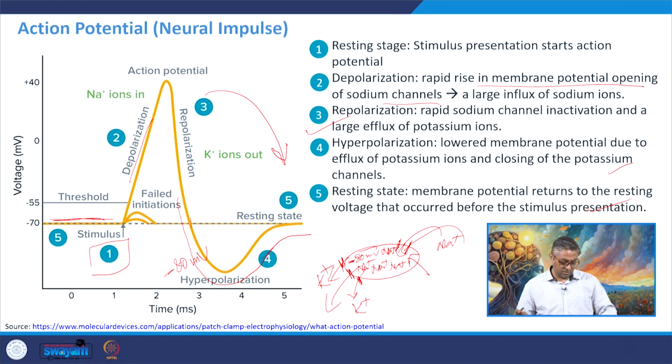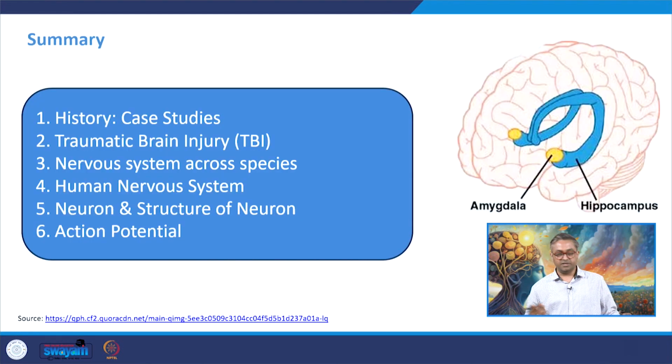Now this hyperpolarization and depolarization can be studied, and neurostimulation studies and magnetic stimulation studies have put a lot of emphasis upon understanding how the neurons are firing the potential, and this is how one neuron fires the potential. Imagine when thousands and thousands of neurons are firing together, and thousands of neurons are moving from resting state to action potential, then the underlying neural mechanism and cognitive functioning starts to happen in that regard.